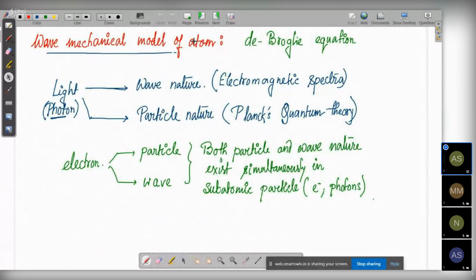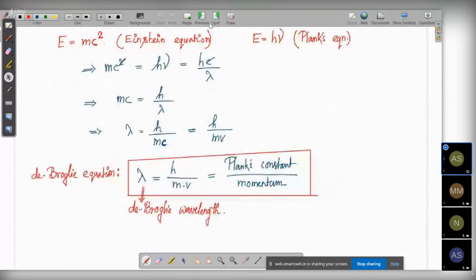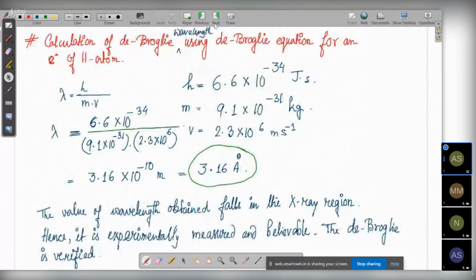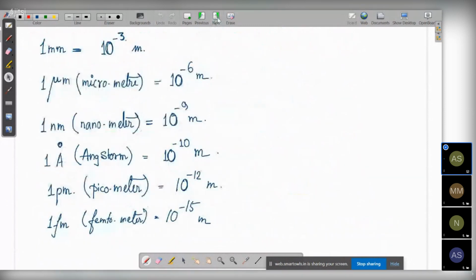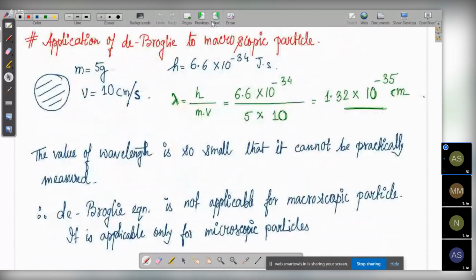Then is the wave mechanical model of atom. So yes, numericals can even come from de Broglie. That is this equation. Theory, they are not going to ask you. They will mainly be giving you numericals from de Broglie. The de Broglie formula and the numericals can come. And we have done numericals also. Easy numericals. These are very easy numericals, so nothing to get scared about.